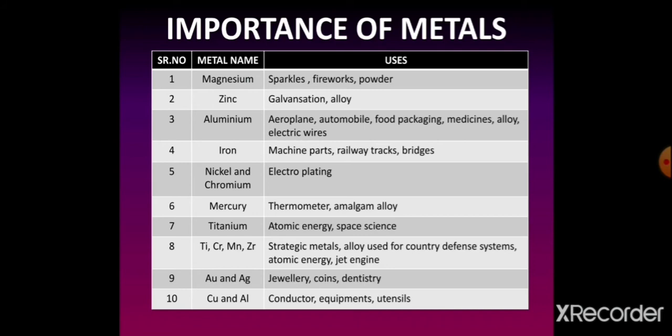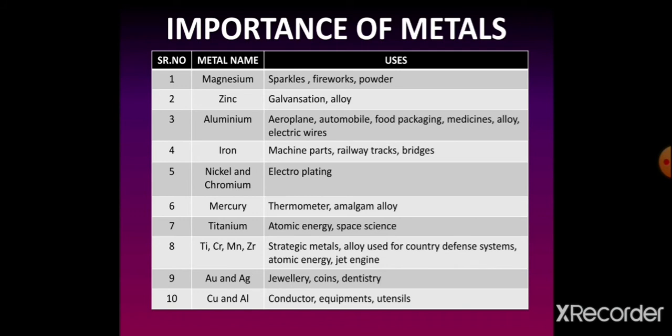Now, we will study the next metal element, that is iron. It is a very important metal used to make numerous articles like machine parts, bridges, railway tracks. There are ample things which are prepared by iron metal. The most required metal elements nowadays are nickel and chromium.